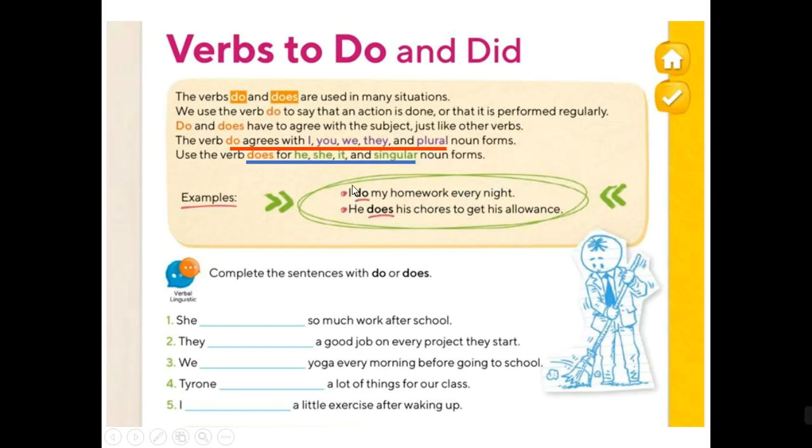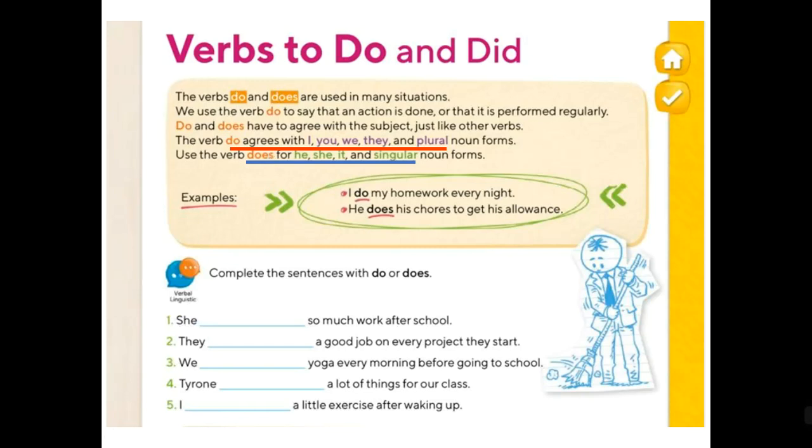In this case, we have I. I is here, I underline it with red, so when I have I, I use do. He does. He, she, it: I underline with blue the pronouns he, she, it, or singular nouns, and when we have those, we use the verb does. Okay? So here, you will complete the sentence with do or does. Check out this. We have to check all the subjects or the pronouns. She. Do you have it with red or with blue?